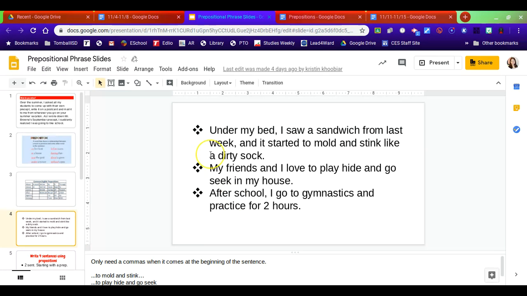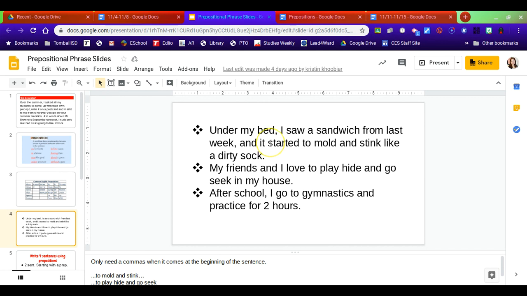So let's look at the first sentence. The first sentence says, under my bed, I saw a sandwich from last week, and it started to mold and stink like a dirty sock. Okay, so we have a prepositional phrase that begins the sentence. We have under my bed. Okay, so under is our preposition, and here's the whole phrase. Under what? Under my bed, and you'll notice dun, dun, dun, the comma. If you have a prepositional phrase at the beginning of a sentence, it always has a comma after it.